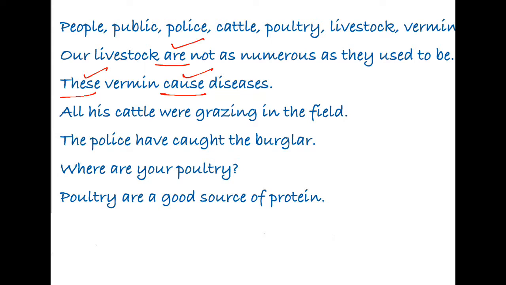All his cattle were grazing in the field. Is it correct or incorrect? Cattle is always plural. Keep it in mind. It can be singular only in one case, when we say one head of cattle is grazing in the field. Otherwise, it is always plural, unmarked plural. So, there is no problem here in this sentence. All his cattle were grazing. There is subject-verb agreement present in this sentence. There is no problem. We do not have any objection here.